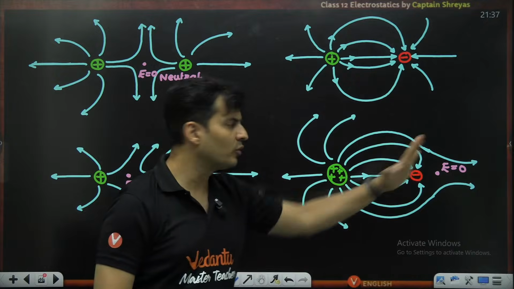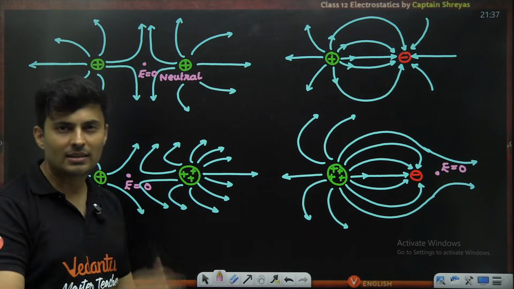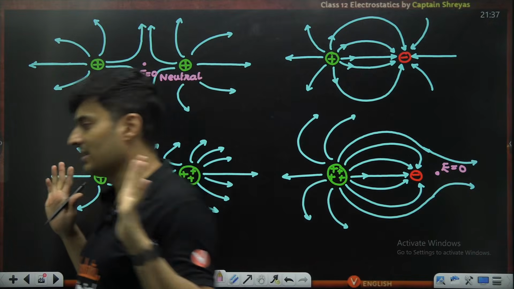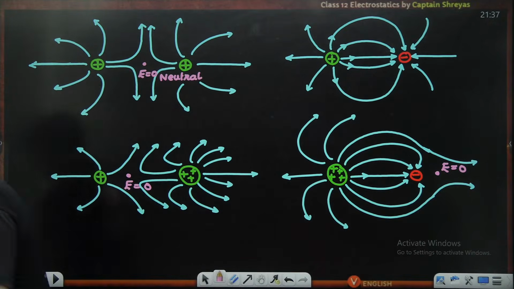Because you can see very few field lines are there. Okay, that's how it will look like. So this is something which you should get used to, drawing the field lines. Okay, interesting, everyone? Loving it?